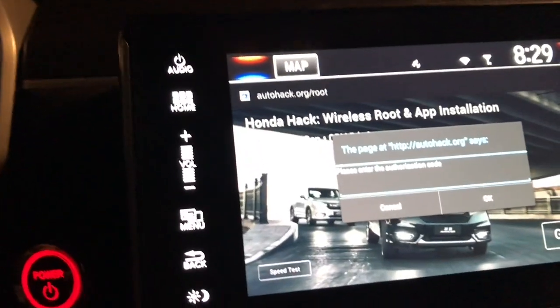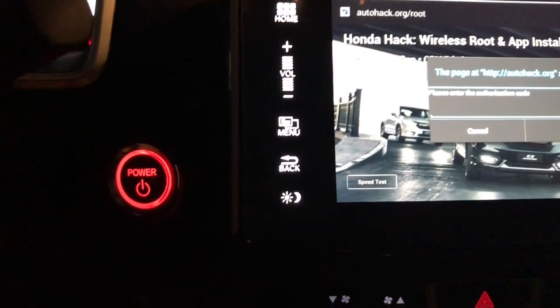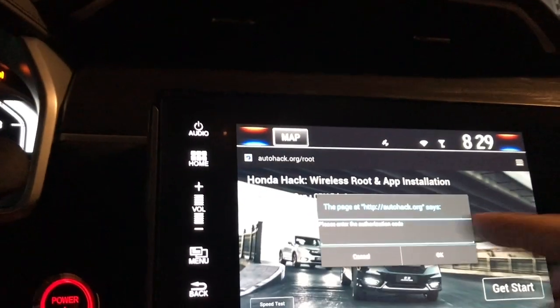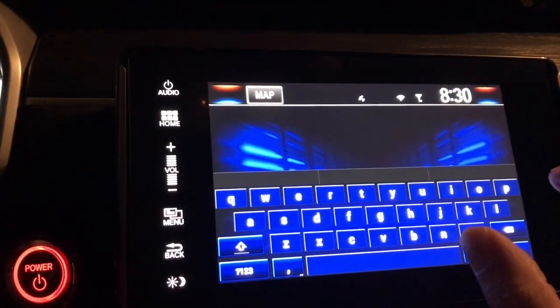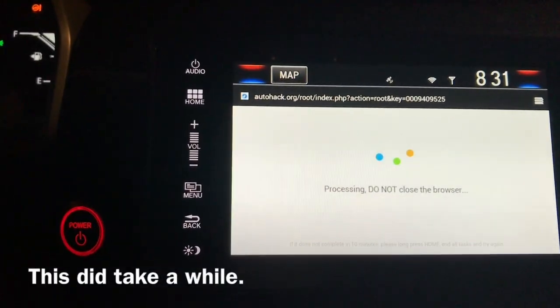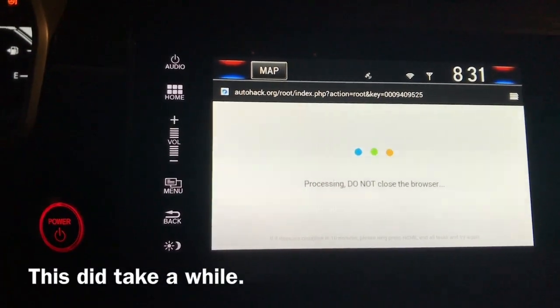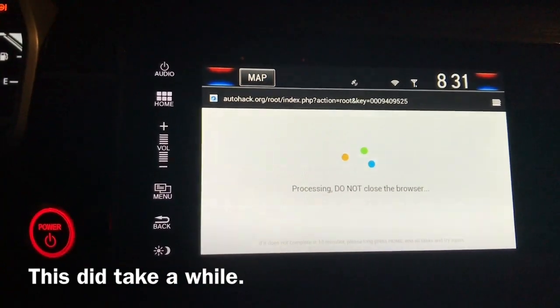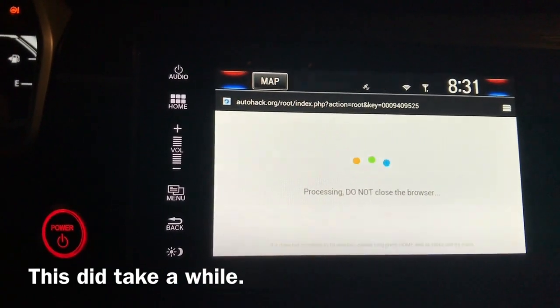Please enter code. Now I already pre-purchased this code, and I will be entering it here. I just entered the code, and now it's doing something. Hopefully I don't brick my car, that would suck.